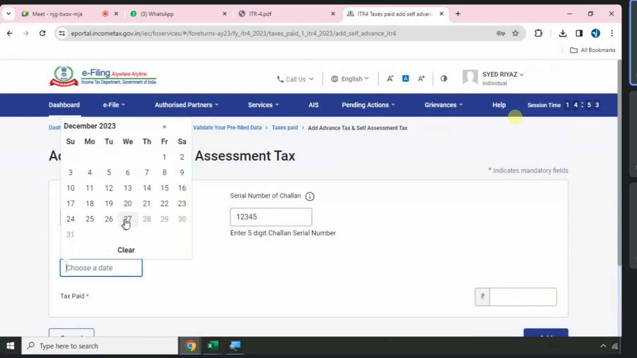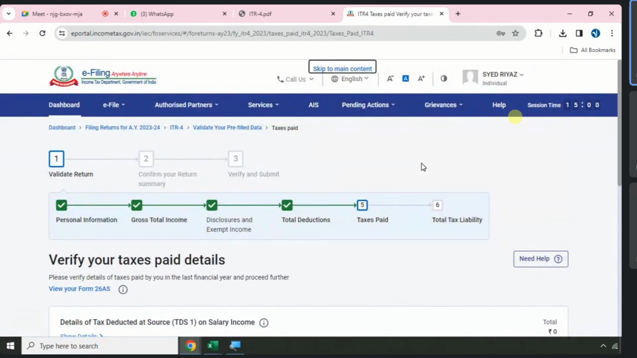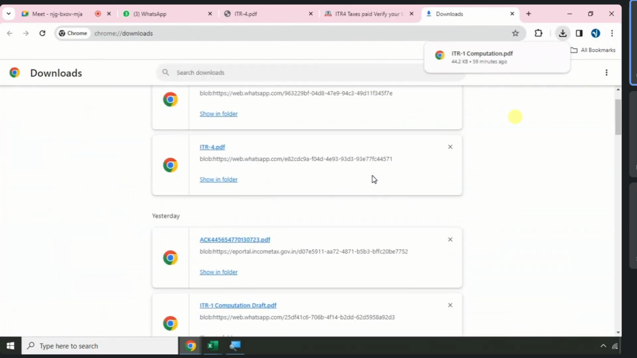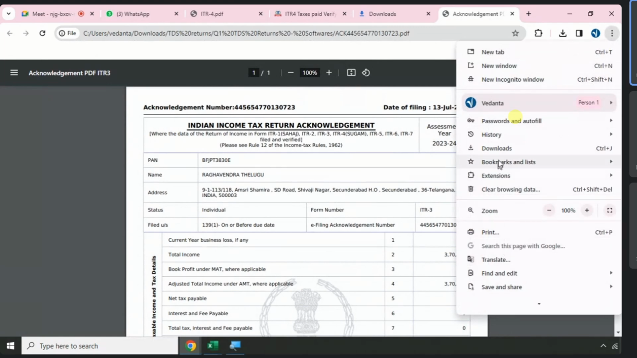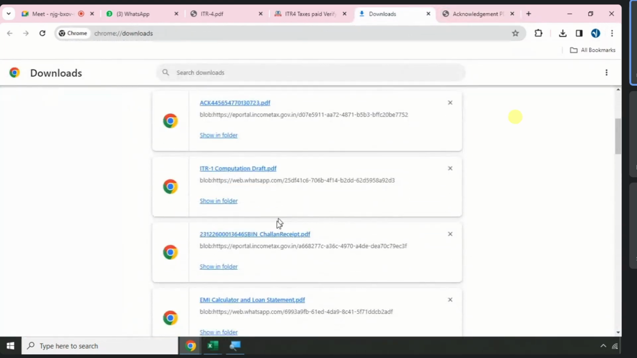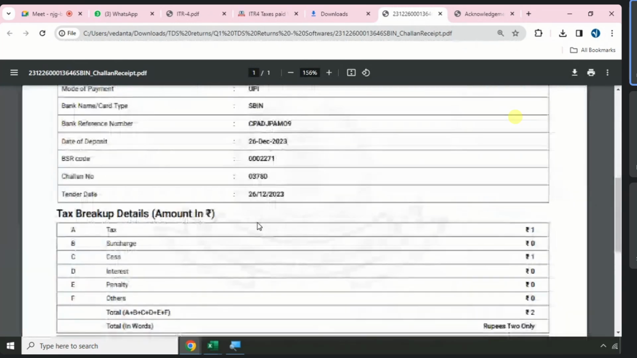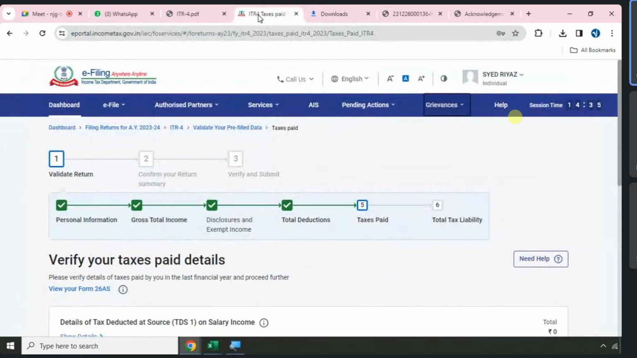And date of today, 20. Next, how much? 29,510. You forget? No, sir. Paying challan, you know? Yes. Okay, I will check the yesterday challan. So this kind of challan you receive. Yes. So in the challan, after making the 29,000 payment, you will see the amount, challan number, BSR code. That you need to upload in the page number 4.